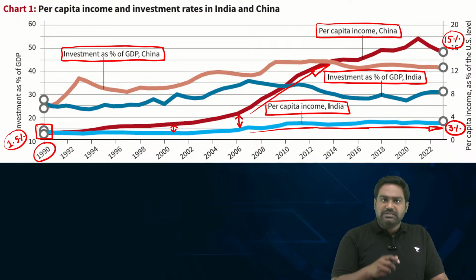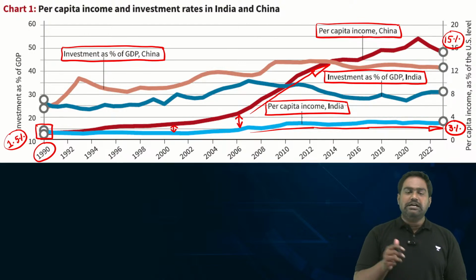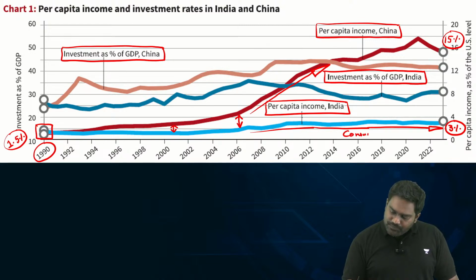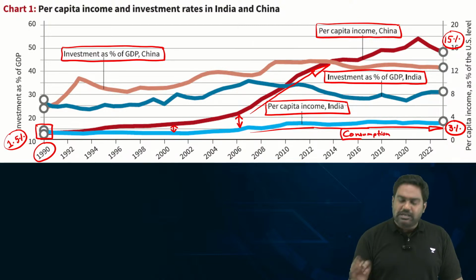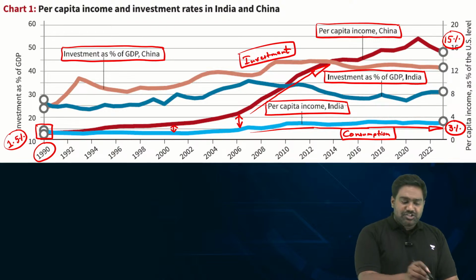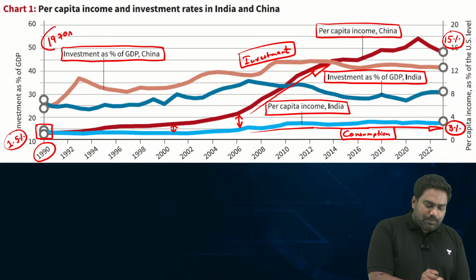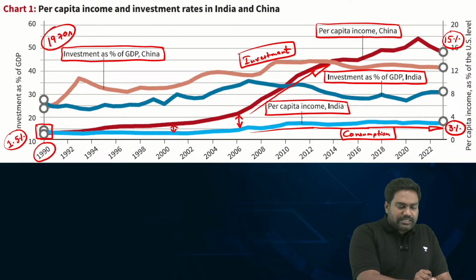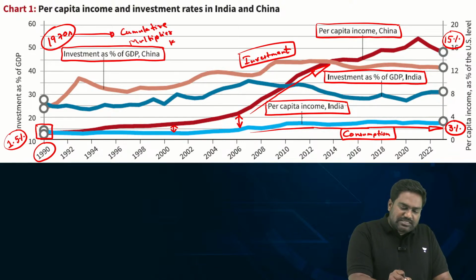The writer believes this is because of the model of growth that India and China have followed. India has largely followed a consumption-led model with very little focus on investment-led growth, whereas China has pioneered an investment-led growth model, not just from the 1990s. In fact, China started stepping up its public and even private investment as early as the 1970s itself. It is this cumulative multiplier effect that China has created in its economy, which has generated sustainable, long-lasting, and more inclusive and equitable growth